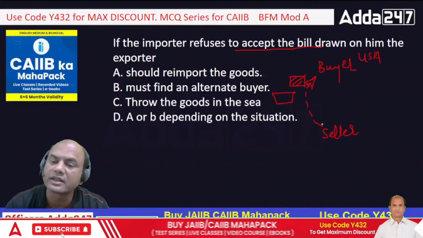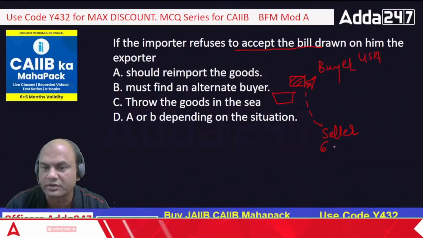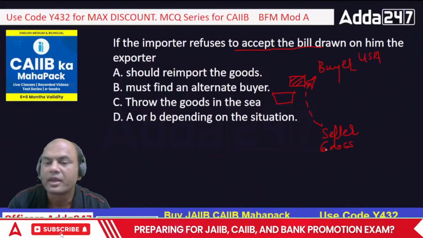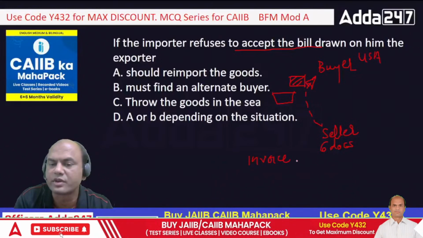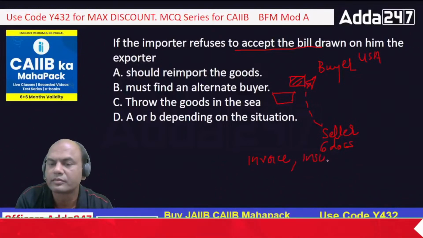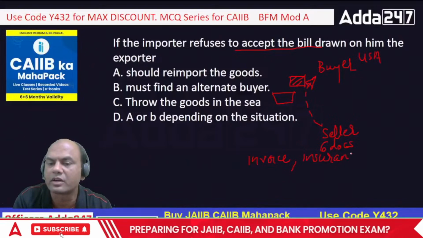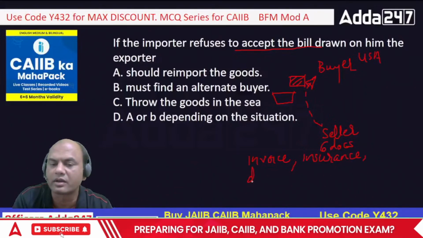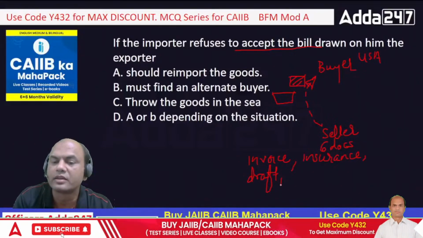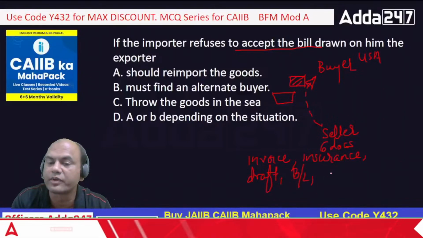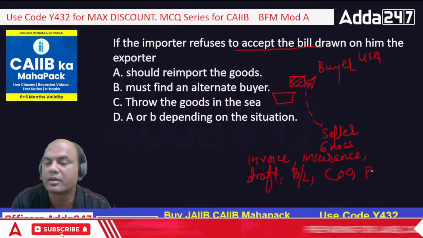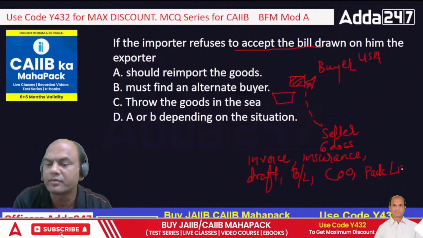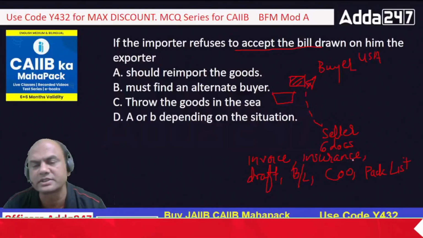How many documents are there? There are generally 6 documents. Which are those 6 documents? Invoice, insurance, then draft, which we call the bill of exchange, then bill of lading, BL, then certificate of origin, COO, and then packing list. I'll call it pack list only. So these are generally the 6 documents.